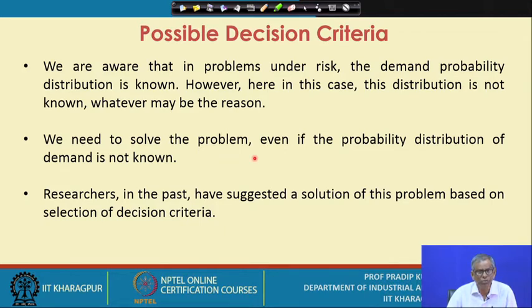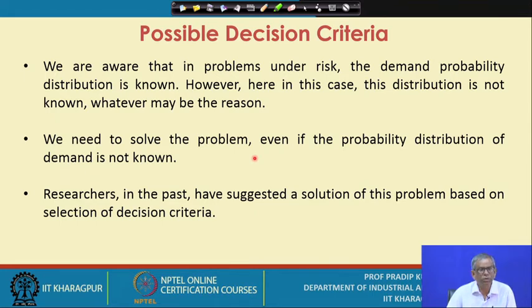First you should be aware of what the possible decision criteria are, and you must also know which particular decision criterion is appropriate in a given situation. So we will first discuss the possible decision criteria that you may use for solving a static inventory problem under uncertainty.